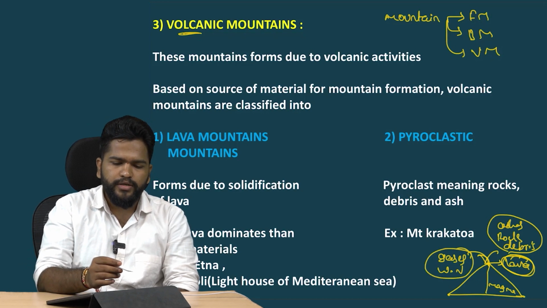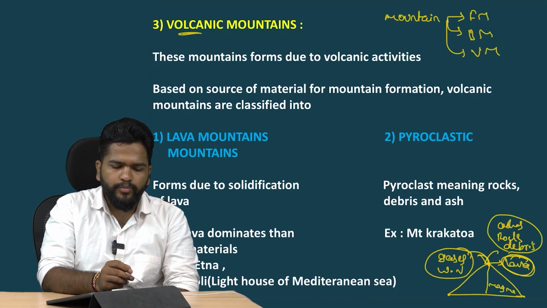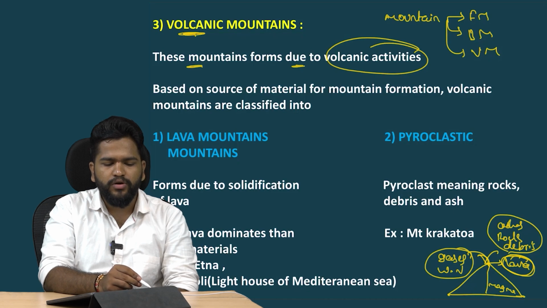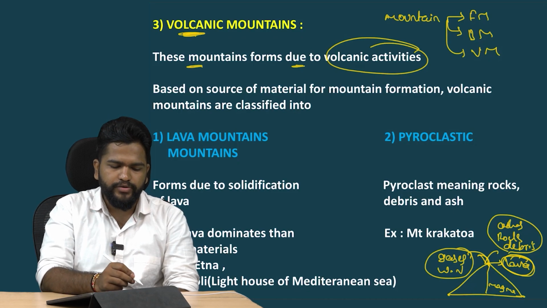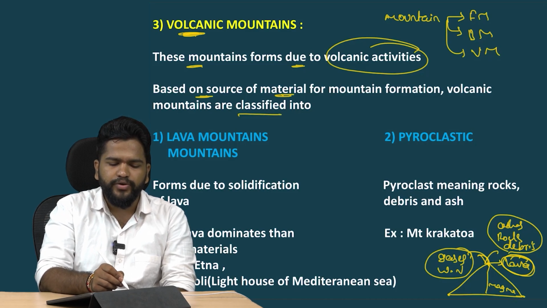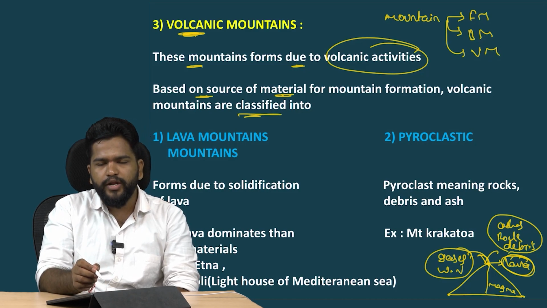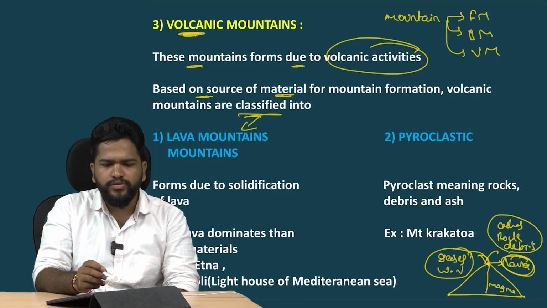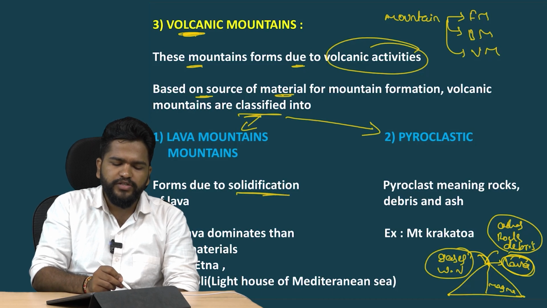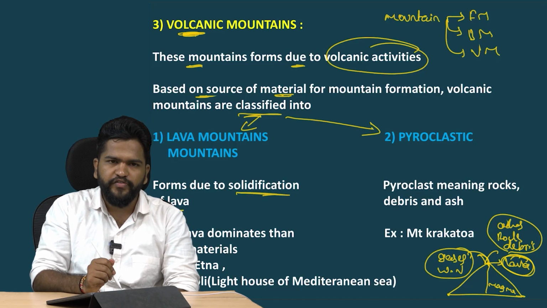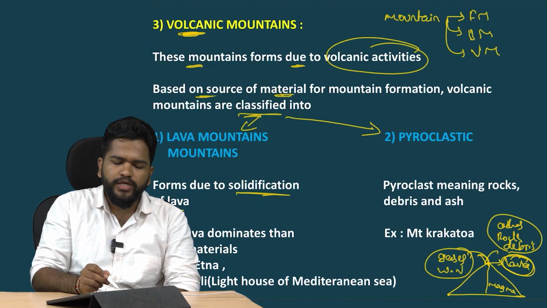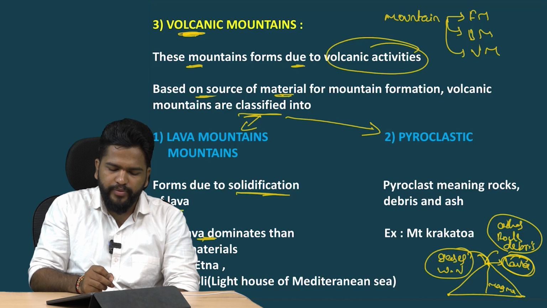So let us know about this through this slide. Volcanic mountains. These mountains form due to volcanic activities. They are called volcanic because they are formed due to volcanic activities. Based on the source of material for mountain formation, volcanic mountains are classified into lava mountains and pyroclastic mountains. Lava mountains form due to solidification of lava. Here lava dominates. Why are these called lava mountains? Because here lava dominates over other materials.